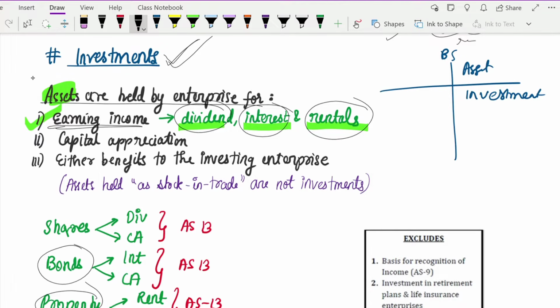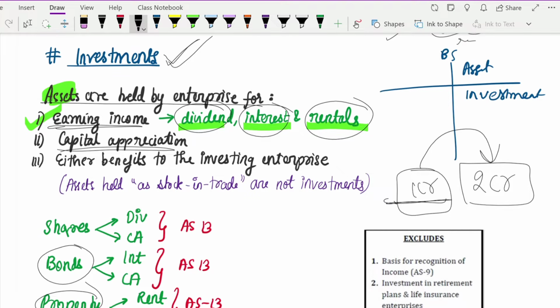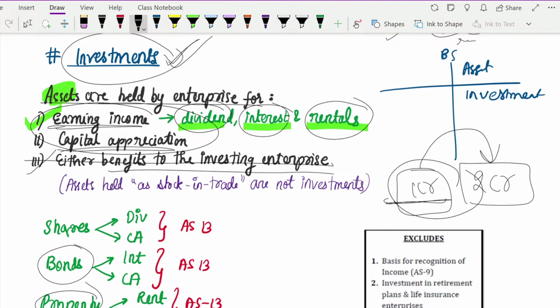The second form of assets which will come under investments is the assets from which you can get capital appreciation. Suppose today you buy a land for 1 crore rupees and after 5 years the land value rises to 2 crore rupees. That means this asset has appreciated in its value, that is, capital appreciation has happened. So such land can also be counted as your investment. And finally the third form of asset which is considered as investment is one giving other benefits to the investing enterprise. That means any other benefits you get from that asset. The third point you need not see for now. For now, our scope will be limited to earning income and capital appreciation.